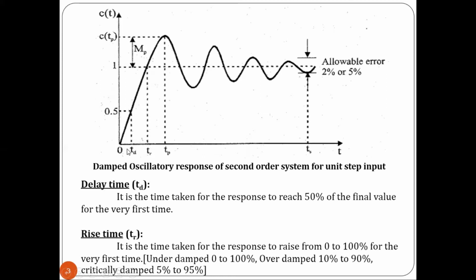Again, rise time. It is the time taken for the response to rise from 0 to 100%. That is, it has to reach the final value of 1, right? For an underdamped system, the rise time is calculated from 0 to 100%, but for an overdamped system, it is the time taken for the response to rise from 10 to 90%. For a critically damped system, it is the time taken for the response to rise from 5 to 95%, right?